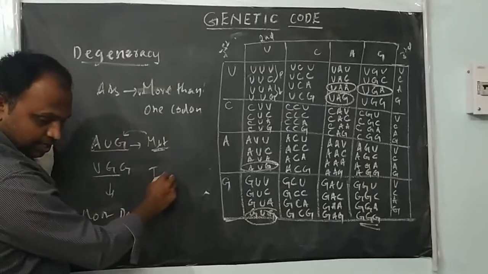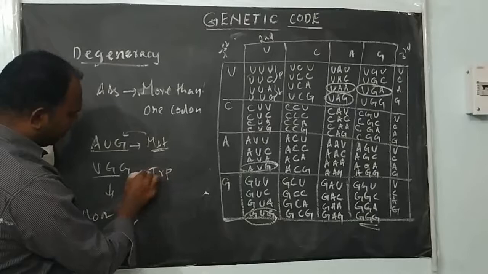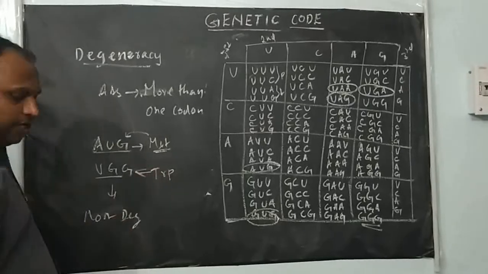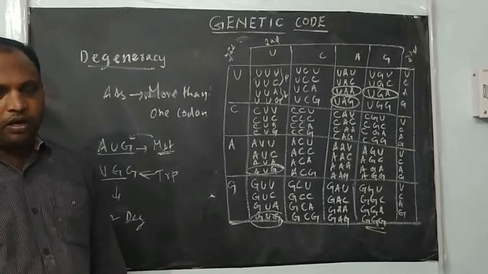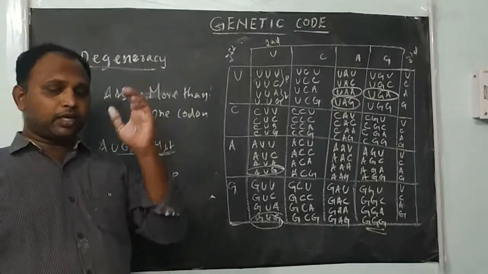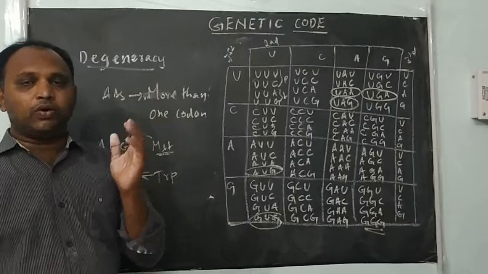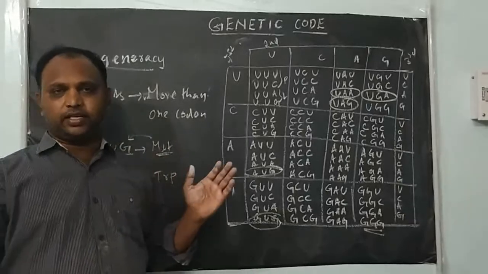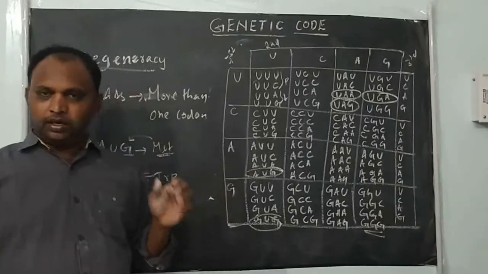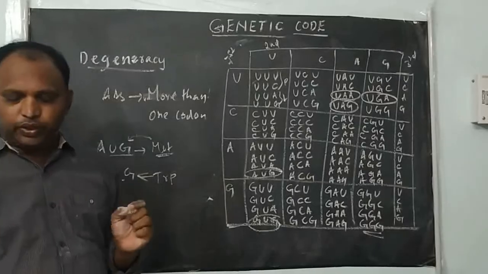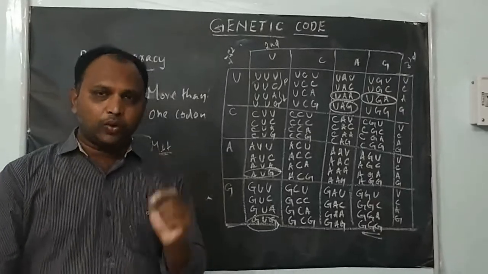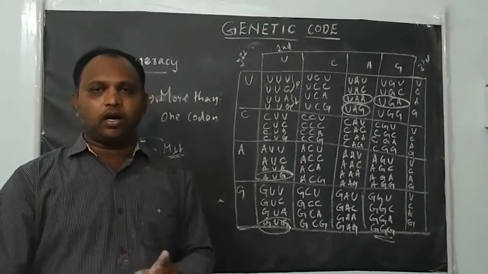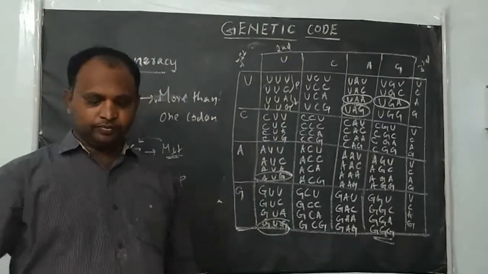Similarly, the amino acid tryptophan is coded only by UGG. If an amino acid is coded by more than one codon, we call it degenerate. The exceptions are methionine and tryptophan, which are coded by only a single codon.